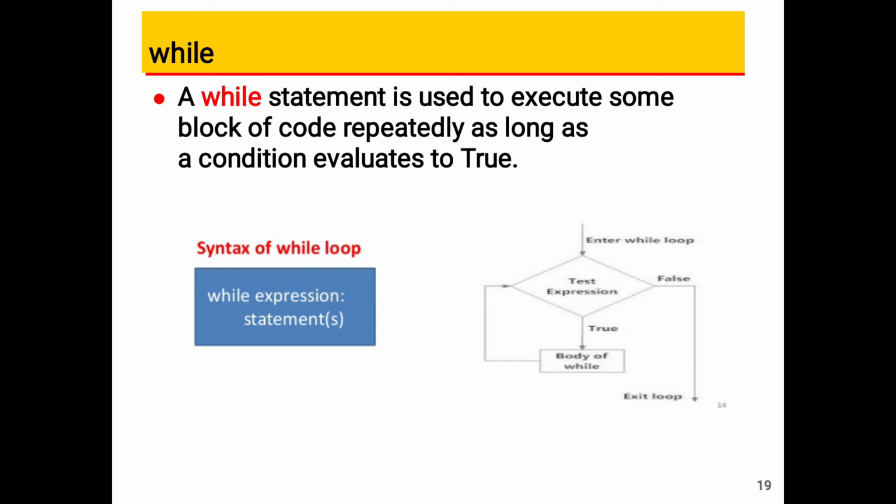After the colon, in the next line we have to write the statements that need to be executed if the condition is true. That is called the body of the while statement. If the body of the while contains more than one statement, it has to be properly indented. Here there is no concept of braces. In the C language, we use the braces.